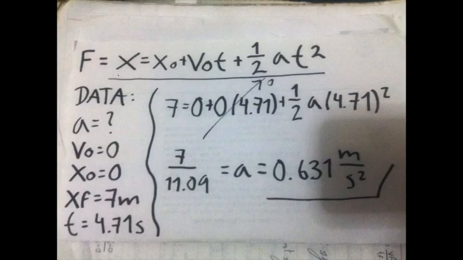To answer this question, the topic we used was kinematics, and we used the following formula. The factors that were involved were initial and final position, time, and acceleration. The data was initial velocity 0, initial position 0, final position 7 meters, and time 4.71 seconds. Then we substituted in the formula, and acceleration equals 0.631 meters per second squared.